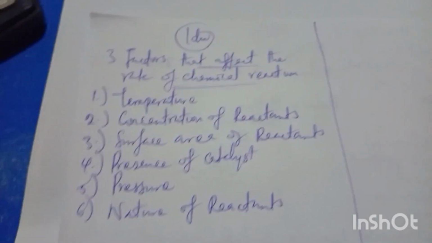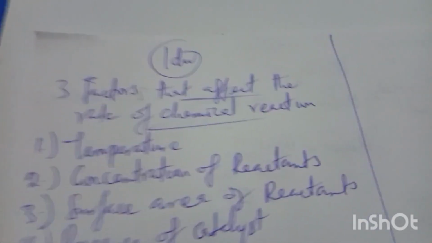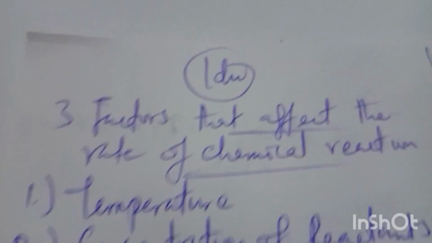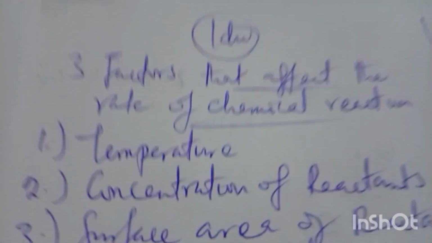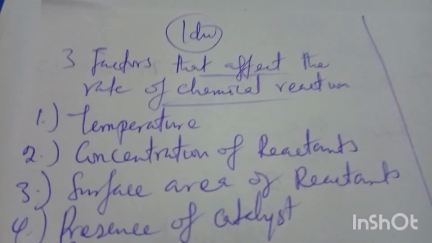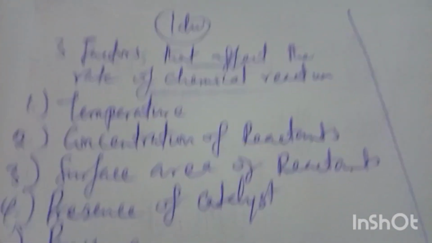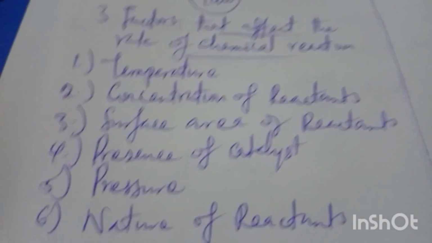And I think the last question is at the back here. The last question for number 1 says you should state 3 factors that affect the rate of chemical reaction. Here I think I gave out 6, and you can just pick any 3: temperature, concentration of reactant, surface area of reactant, presence of catalyst, which catalyst are you using, pressure, and the nature of reactants. That's how I settled question 1.